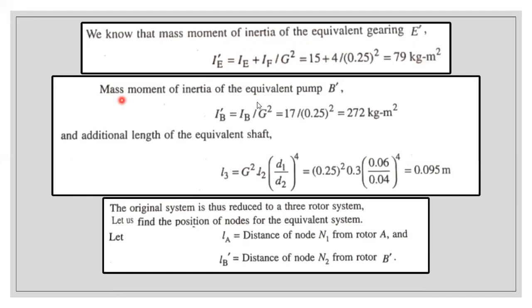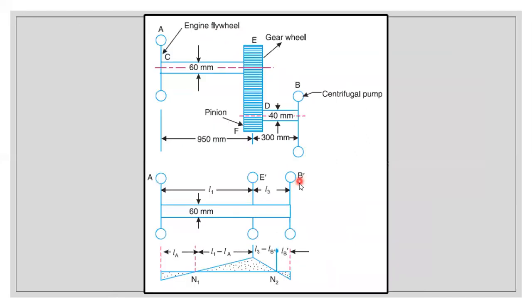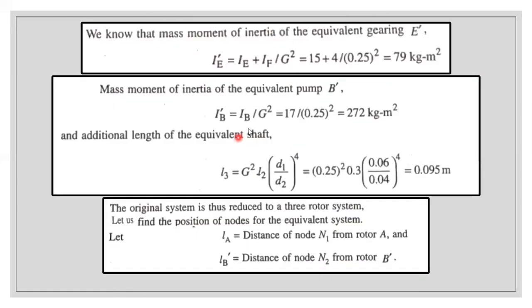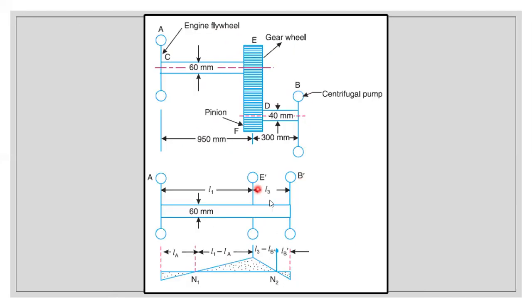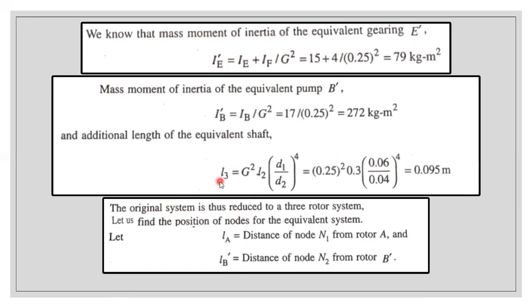Now we need to determine the mass moment of inertia for the equivalent pump, that is, for B dash also, right? Similarly, IB dash is equal to IB by G square. This we know already, so substitute all the values. We will get 272 kg meter square. Now we need to determine the additional length of the equivalent shaft, that is L3. So L3 is equal to G square L2 into D1 by D2 whole power 4. I have explained this concept clearly in the first two problems, so we do the same thing. Just substitute all the values and you will get 0.095 meter.